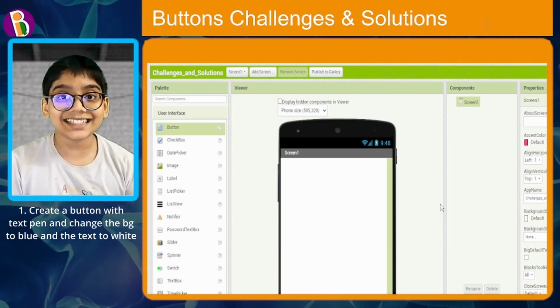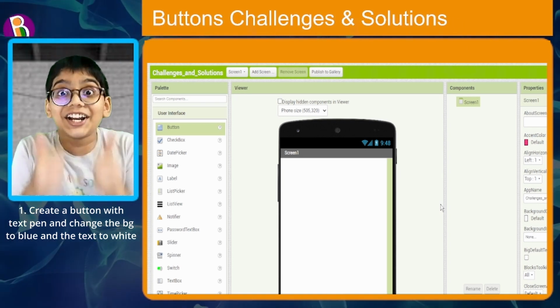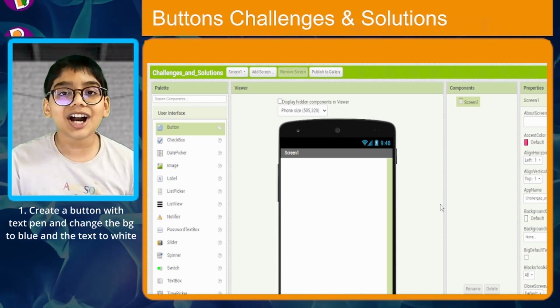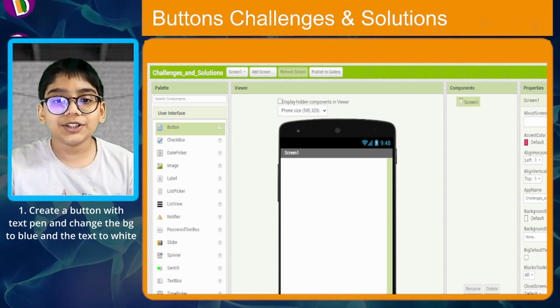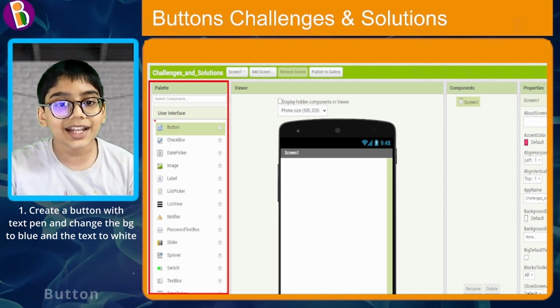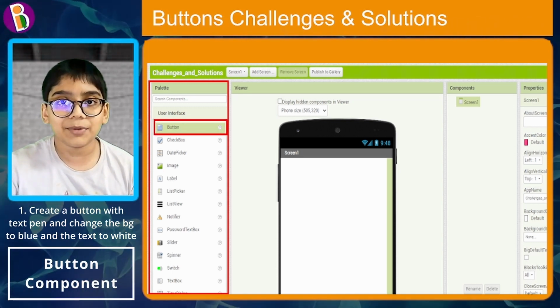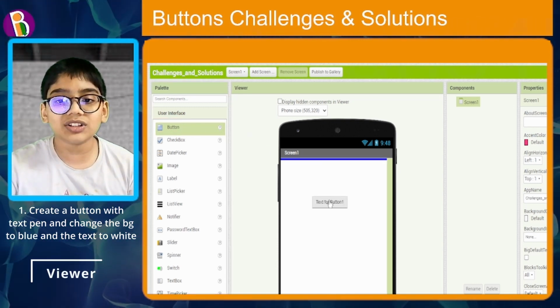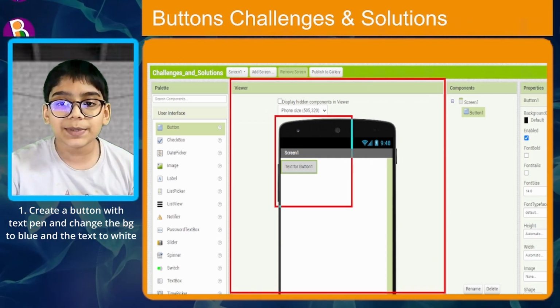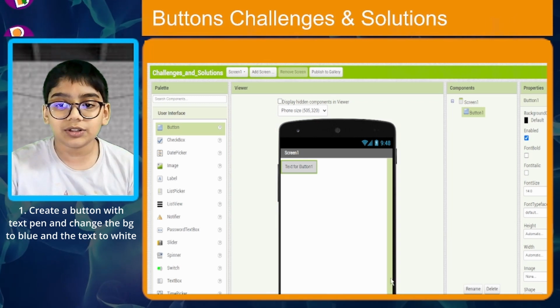Okay, 10 seconds is done. Did you do it? Great job if you did. And even if you didn't, I'm gonna show you how to do that right now. So first, you need to go to the palette over here and then over there, you will be able to see the button component. Now drag this into the viewer. You can see this viewer and inside there will be a big mobile. Just drag it into there.